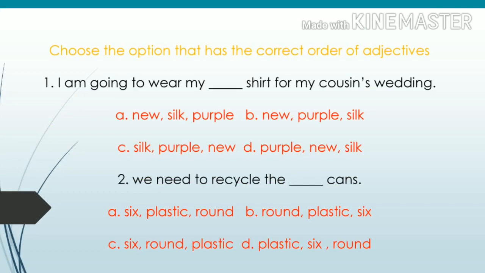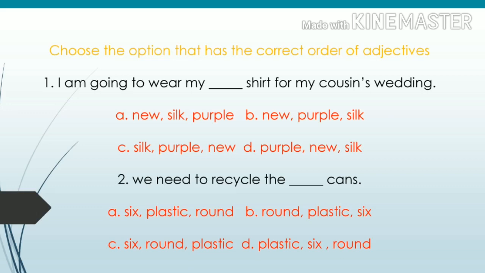Yes. Choose the option that has the correct order of adjectives. From the given options, we have to find the correct order of adjectives. In the options, only its order is changed, not any meanings. First question, I am going to wear my dash shirt for my cousin's wedding. Option A, new silk purple. Option B, new purple silk. Option C, silk purple new. Option D, purple new silk.